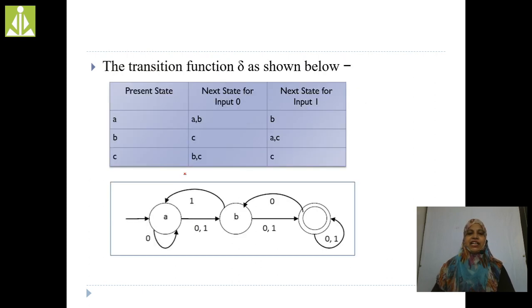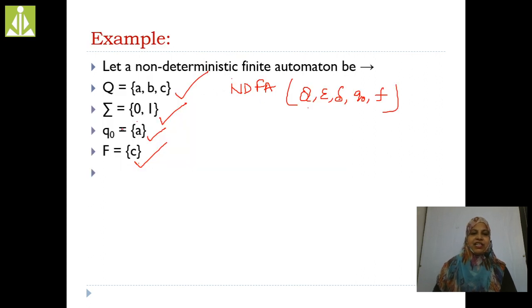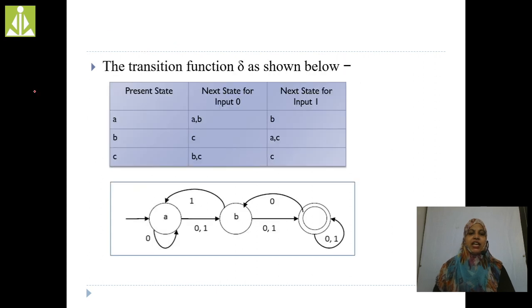Now go for the transition function. By using the transition function only, we are going to draw the transition diagram. See here, A is there. In the previous example, Q naught was the initial state. Here the initial state is A. That's the reason here we have to write Q.